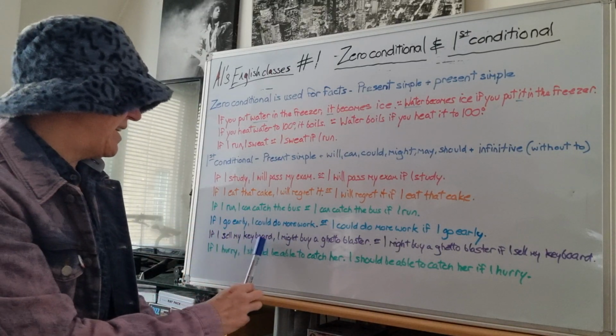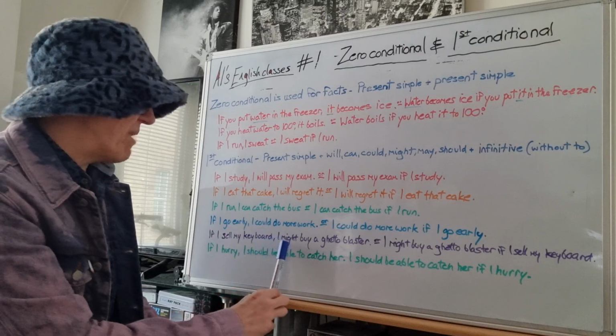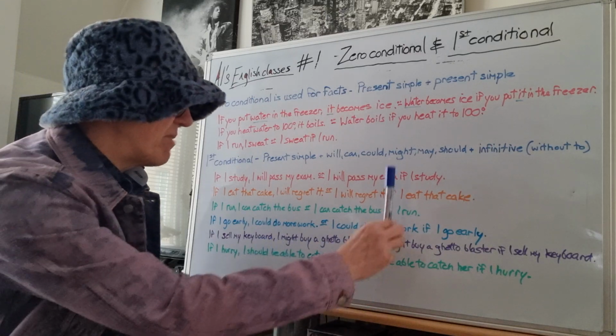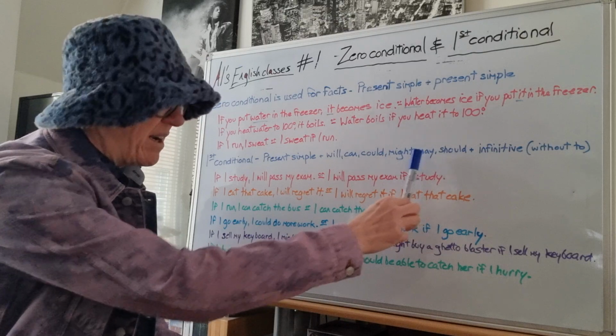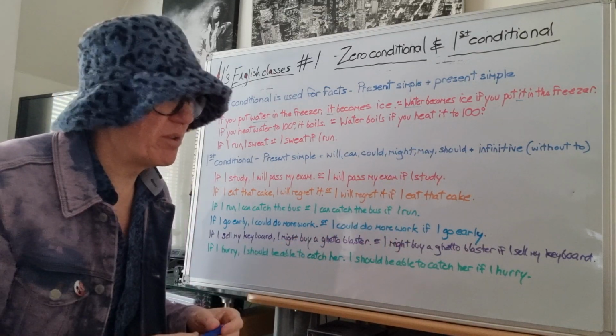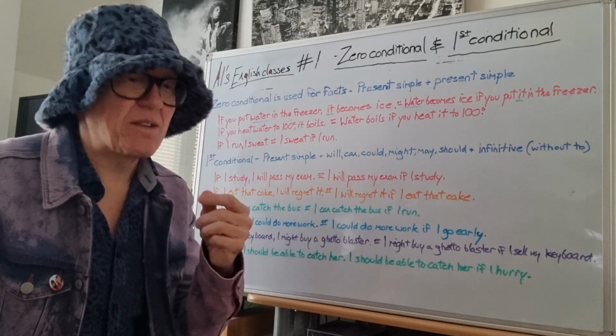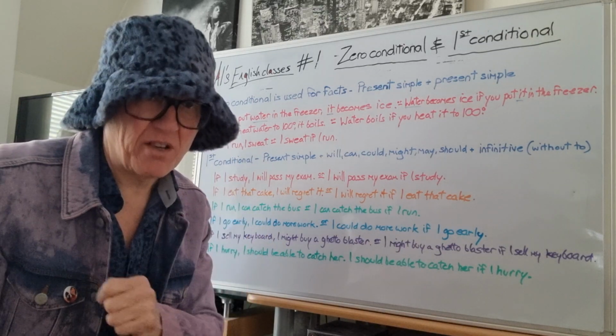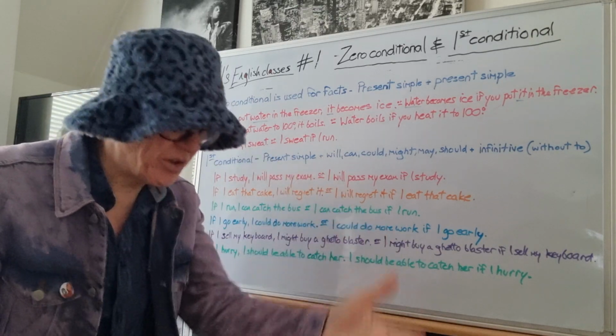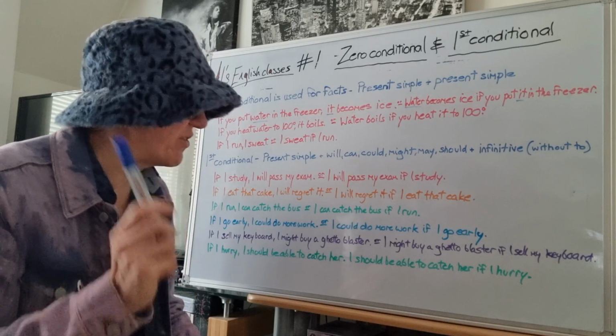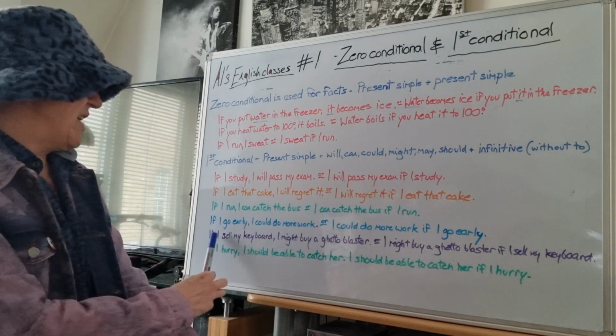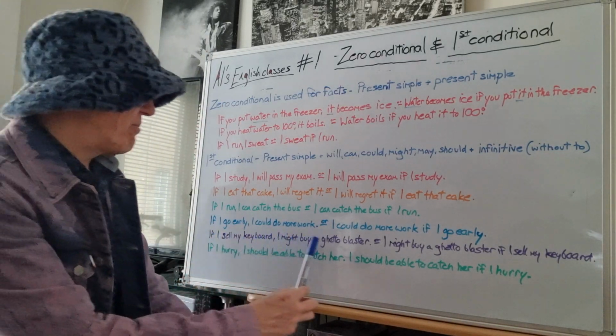If I sell my keyboard, comma, I might buy a ghetto blaster. Might. Or may. They're both okay because they mean it's a possibility that I'm considering. Remember, we did might and may and could in the past, so check out those videos if you haven't already. If I sell my keyboard, I might buy a ghetto blaster.